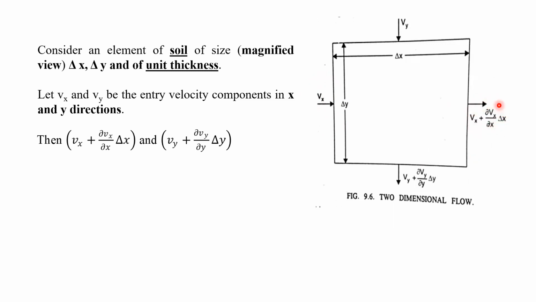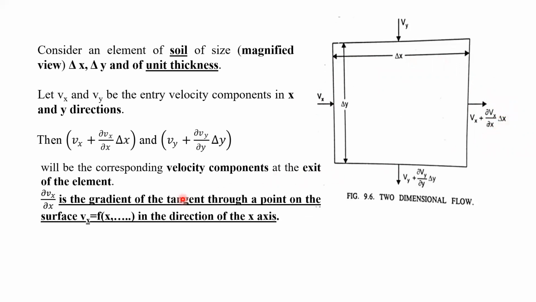Due to the exit gradient, the curvilinear path we are also going to consider. And the distance is Δx, so we are going to multiply by Δx. So once the velocity is Vx here, it is going to change; this value will be added. This minor change is going to take place at the exit point. So for the velocity components, I have written here, ∂Vx/∂x is the gradient of the tangent through the point on the surface. Vx is a function of x in the direction of the x-axis, because it is going to follow the curvilinear path.